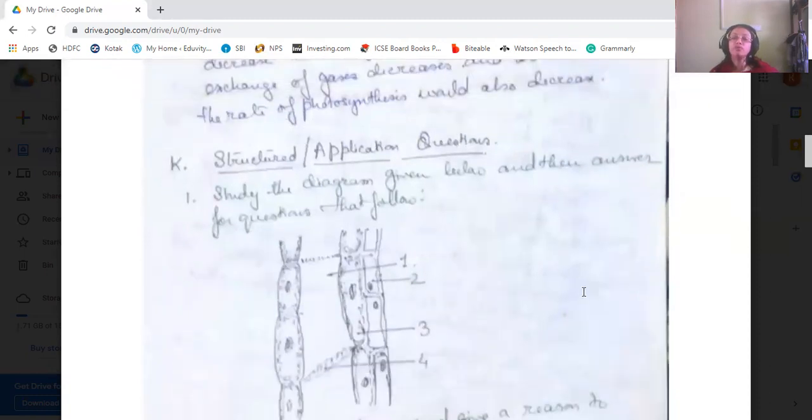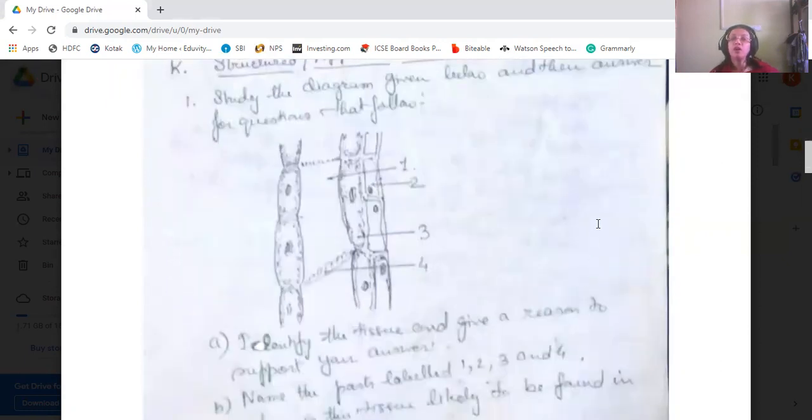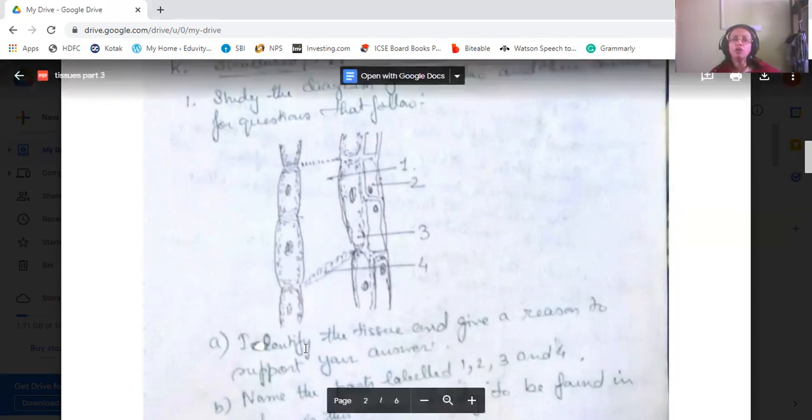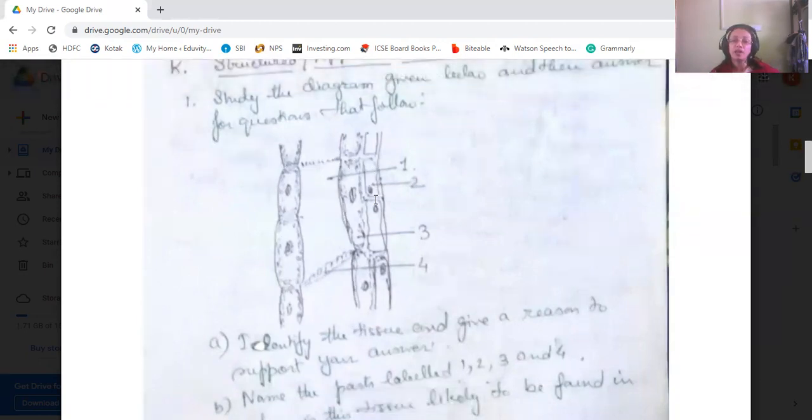Then we come to some broad questions, descriptive type, structured and application questions. Now see, you see the diagram, you need to study the diagram and then answer the following questions. There's a column of cells lying here attached to one another, and you need to label all the 4 parts.